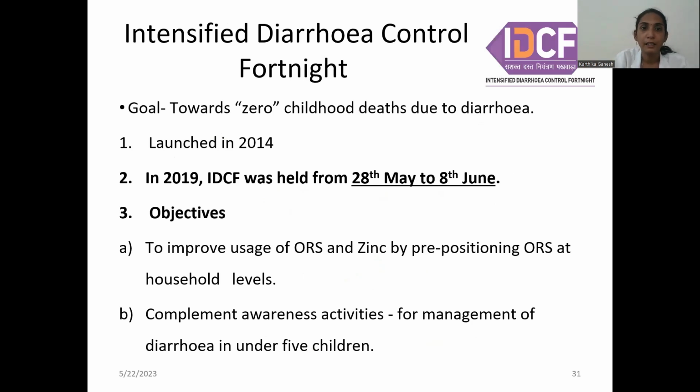And the Intensified Diarrheal Control Fortnight. Under this, ORS packets are being distributed. Okay, so the goal of this fortnight is zero childhood deaths due to diarrhea. It was launched in 2014. In 2019, IDCF was held between 28th May and 8th June. House to house search for diarrheal cases will be happening, and ORS and zinc distribution will be occurring. Okay, so mainly the objective is to improve the ORS and zinc use and complementary awareness activities for management of diarrhea. That is home-based therapies, what are available, those things they will be educating the mothers.